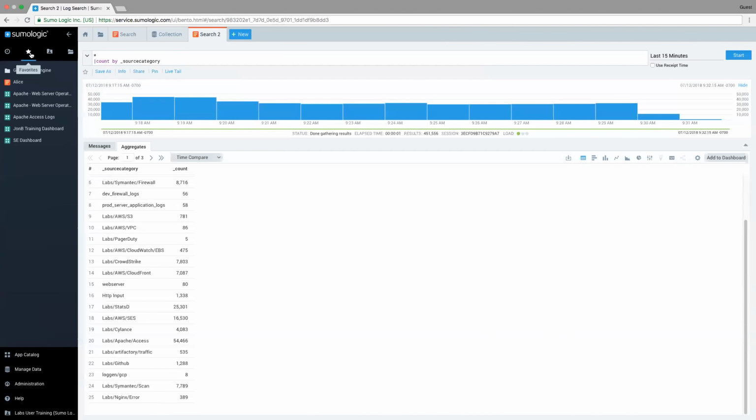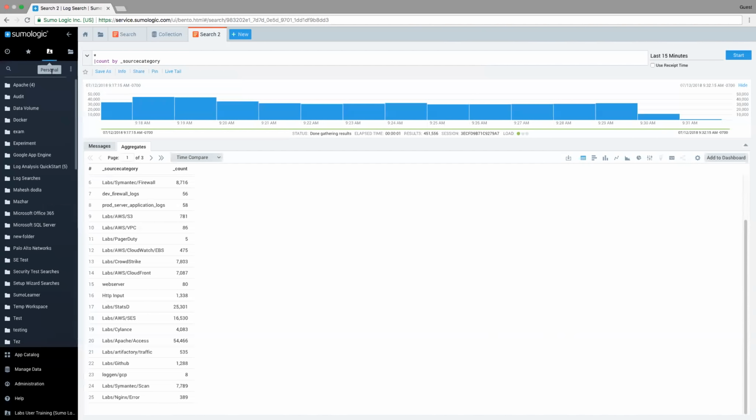Another is to look at your favorites. So you've created a query maybe previously and you saved it and you want to mark it as a favorite, and you can do so in Sumo Logic. Similar to the way you would in a browser, it's like a bookmark essentially. You have a personal folder. So here you can view all those different queries that you've saved out. Both queries, dashboards, really anything within Sumo Logic that you've saved out. And here I've created some Apache queries before and some Microsoft Office 365. And these are things that I've done previously.